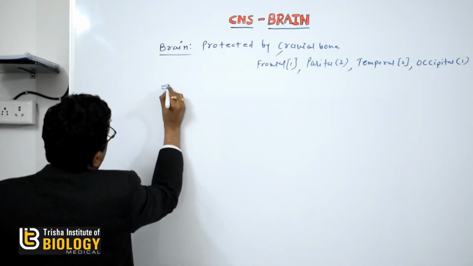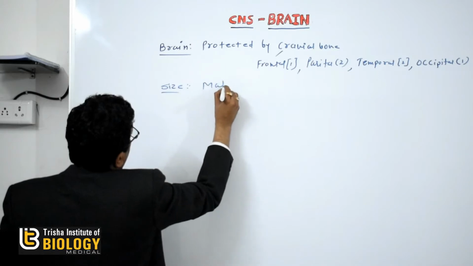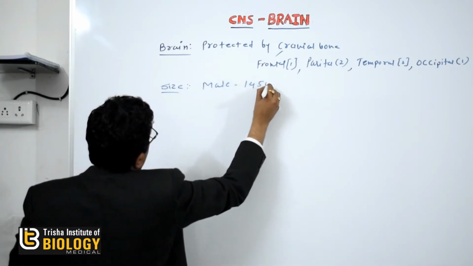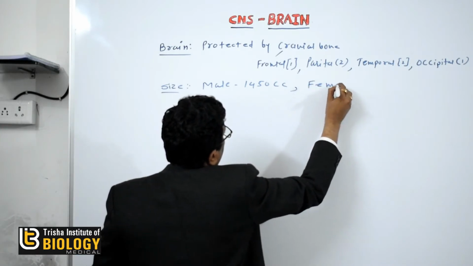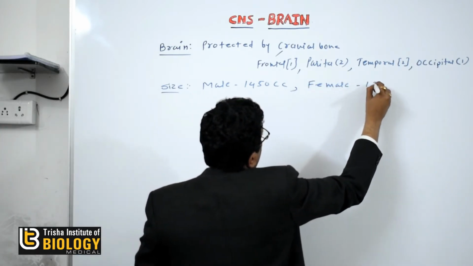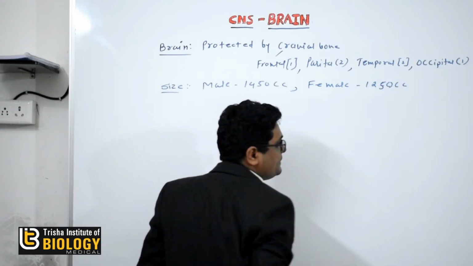The size of brain is, in male it is around 1450 cc and in female it is around 1250 cc.